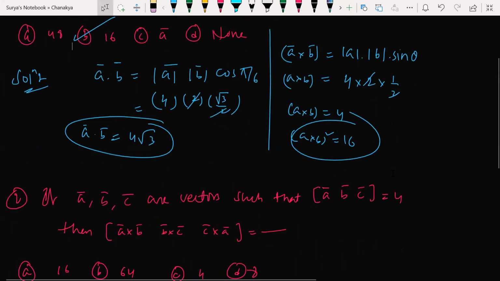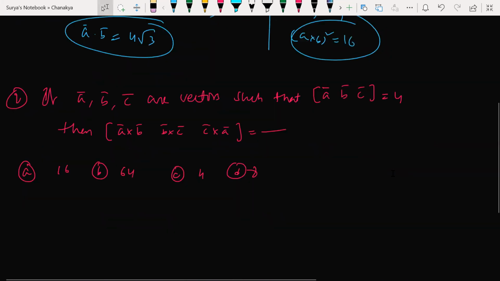Next question. How many have you done this? How can I solve this? We can use a property. Basically, same answer, guys. Already we have solved this type of box question, cross product. This also gives you the answer 16. This is homework for every one of you. All right. Next question.